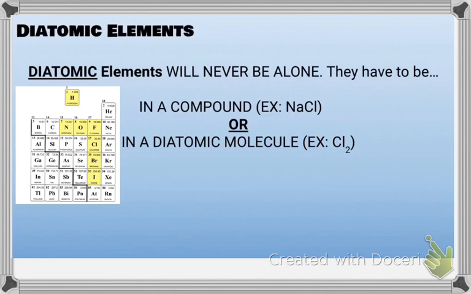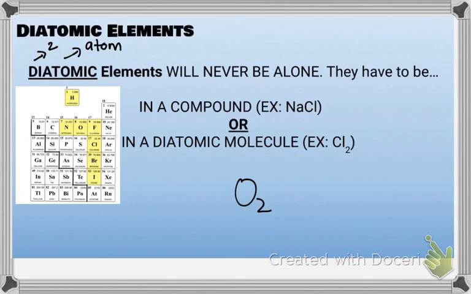So you will need to know your diatomic elements simply because when we balance reactions, if we say oxygen is added, you as a chemist now have to know that that means O2, okay? Because oxygen is one of the diatomic elements. It does not exist in nature alone. So di is the Greek root for two. Atomic simply means atom. So we're talking about two atoms.